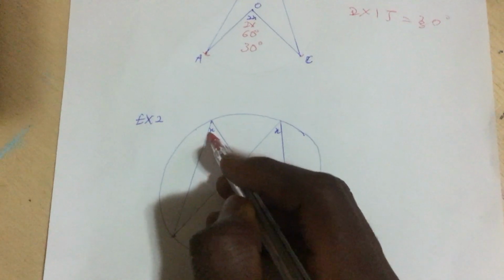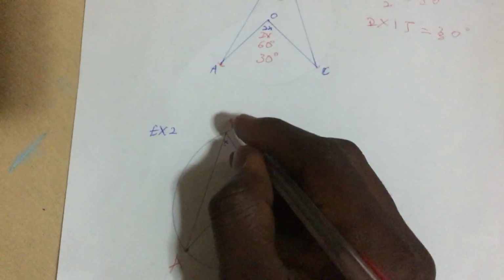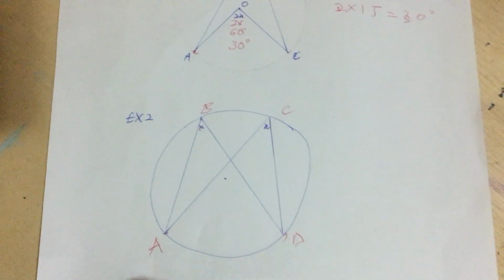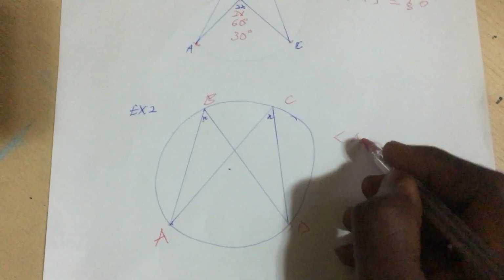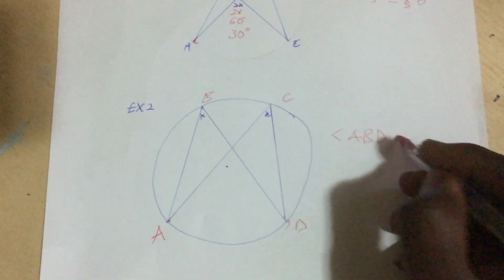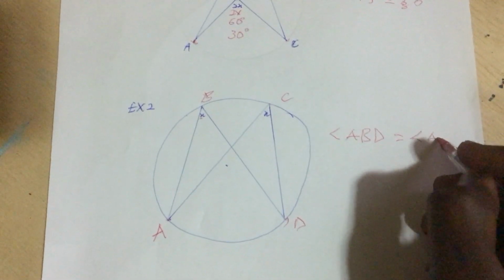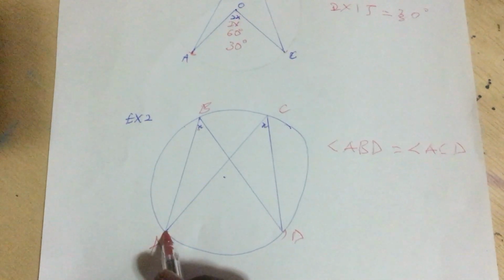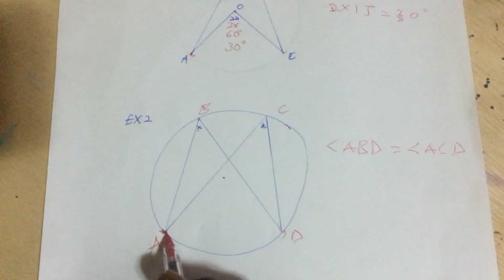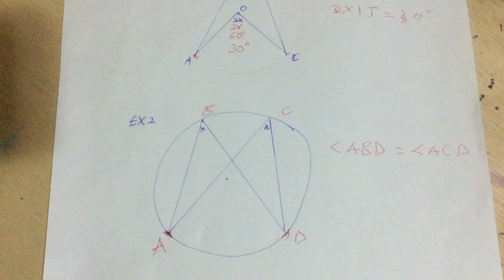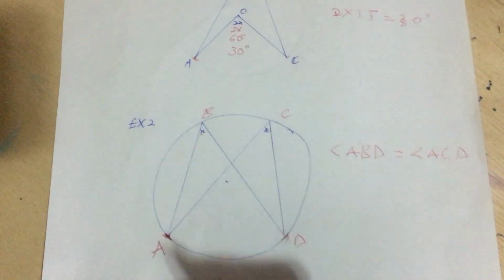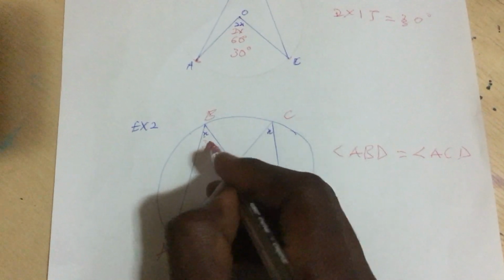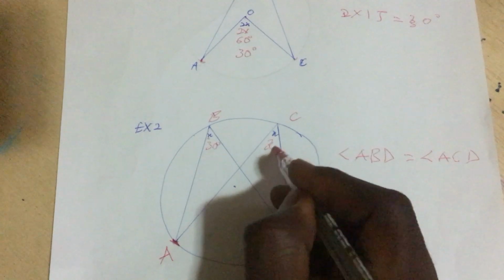Let's name these A, B, C, and D. Our angle ABD will be equal to angle ACD, because they are meeting at the same point on the circumference or the arc. So this angle will be equal to this. This is different from the first one that we just solved. So if here is 30 degrees, here will also give us 30 degrees.